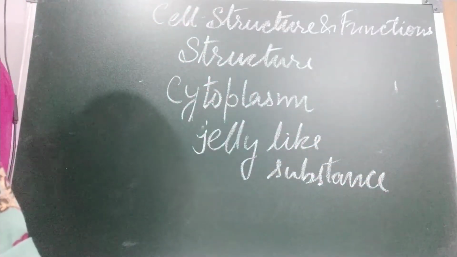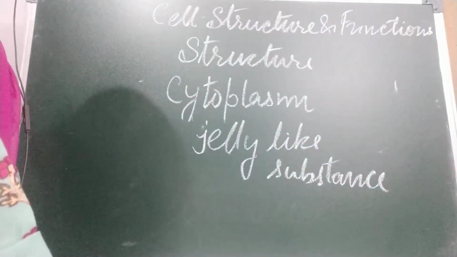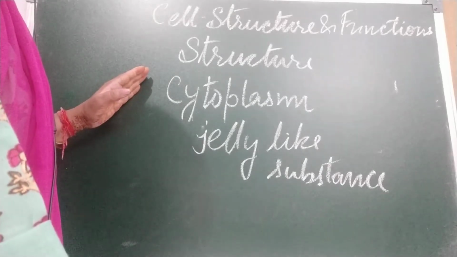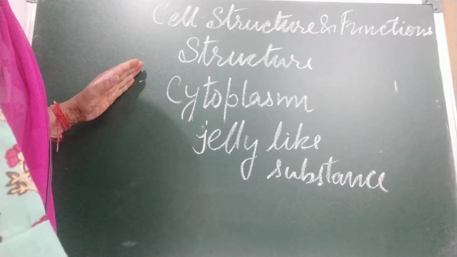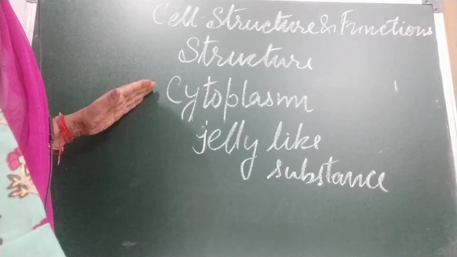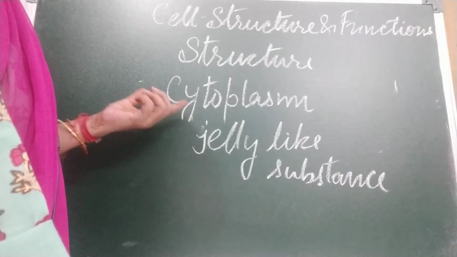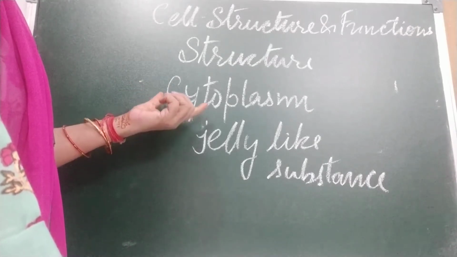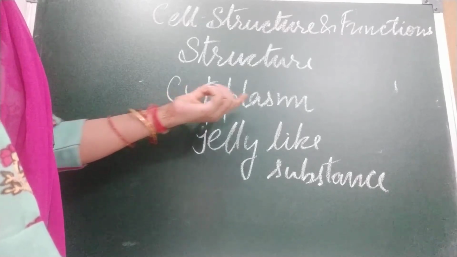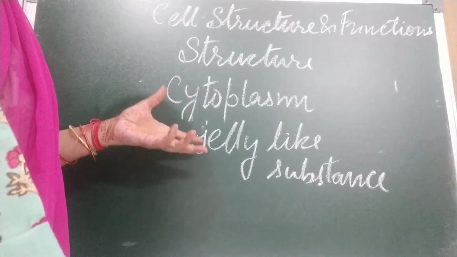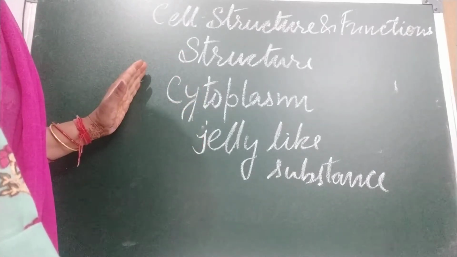It is a jelly-like substance that makes up most of the inside of a cell. All life functions take place in the cytoplasm. From which two words has it been formed? Cyto means hollow, and plasma means liquid. So this is liquid inside the cell. That is why it is called cytoplasm.